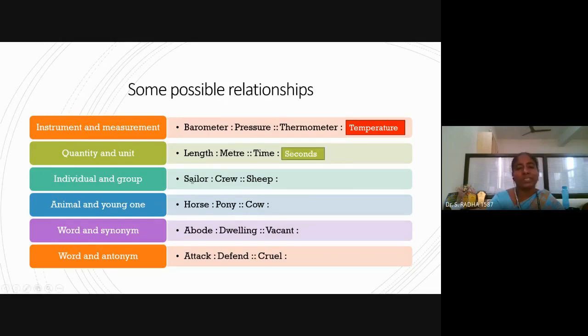Sailor, a group of sailors is called crew. A group of sheep is called flock. Horse, small horse is called pony. We have cow, small cow is called calf.